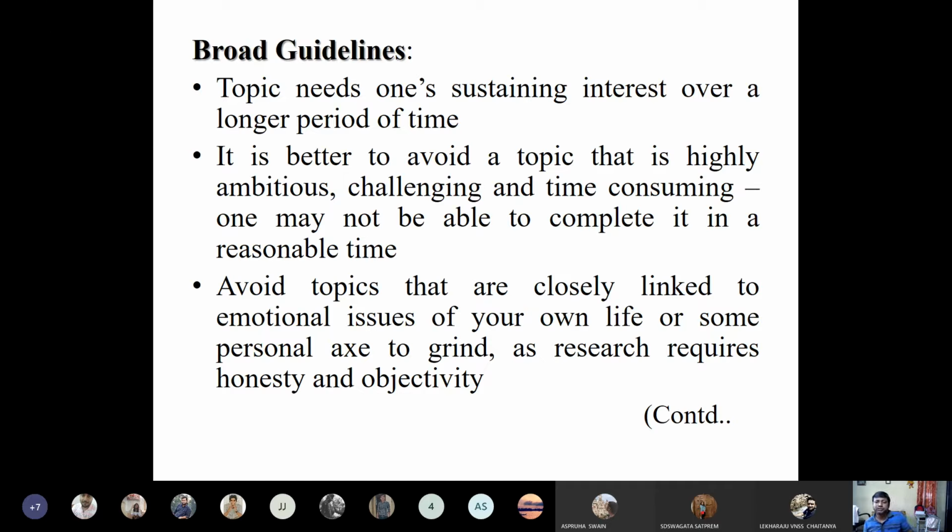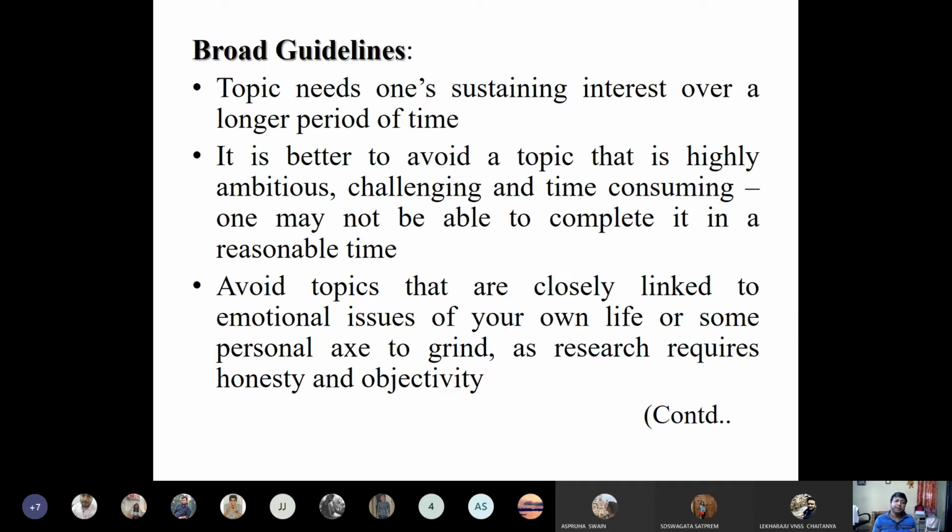Getting my point? Suppose I am a divorced lady, and my family life is highly affected. So I should not work on divorced ladies, because what will exactly happen? I might have a certain kind of emotional attachment to my life and my lifestyle.